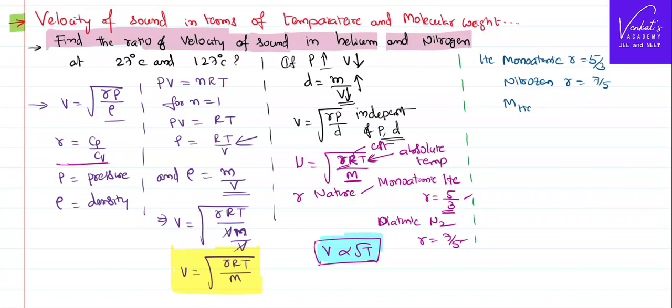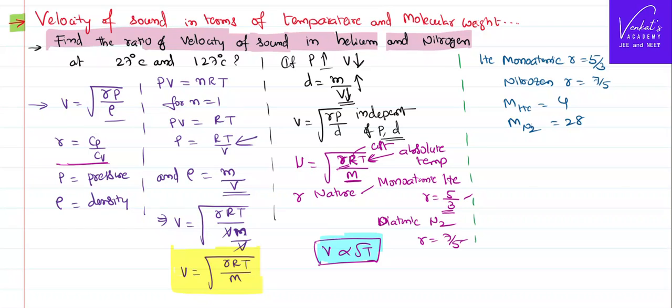Molecular weight of helium is 4, helium is 2, 4. Molecular weight of nitrogen: nitrogen is 7, N2 is 14 is the atomic weight, so the molecular weight is 28.